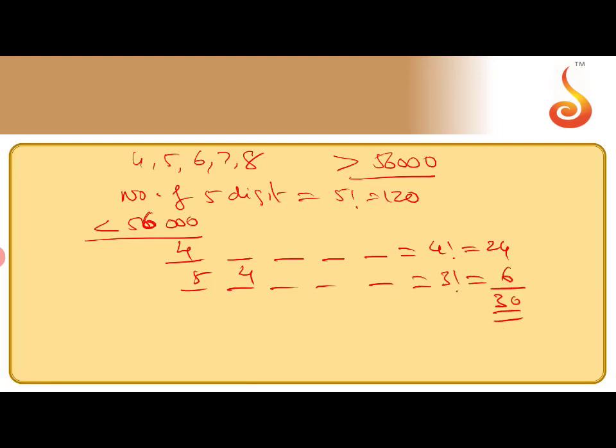Means total 30 numbers which are less than 56,000. But we want more than 56,000, so total number of 5-digit numbers minus those less than 56,000 means 120 minus 30, that gives 90. So I hope this question is clear. That's it to solve the question.